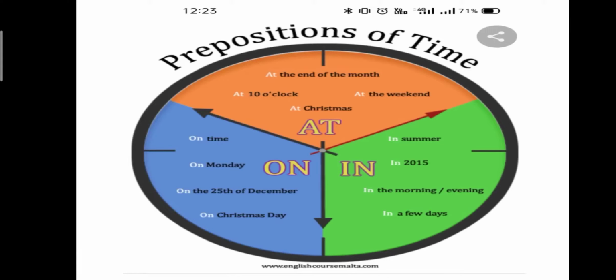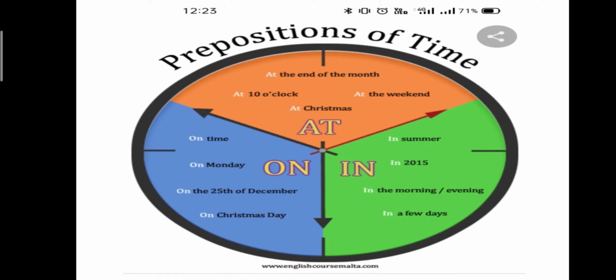Today, in continuation to the topic prepositions, we are going to talk about the prepositions of time. Prepositions of time are those prepositions which tell us when something happened, right? And the main prepositions of time are at, on, and in. These same words can be used for prepositions of position or place also, but how they have been used in a sentence tells us whether they are used for place or for time. So let's talk about that.